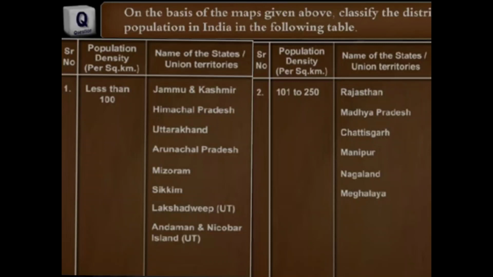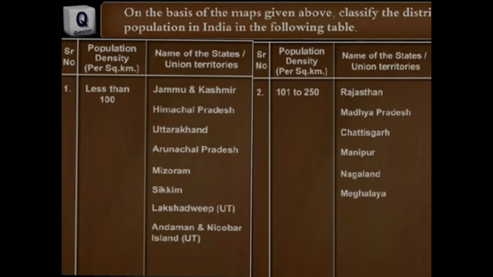Next is population density between 101 and 250 per square kilometer. The names of the states are Chhattisgarh, Meghalaya, Manipur, Nagaland, Rajasthan and Madhya Pradesh.